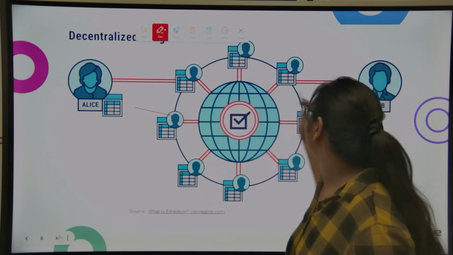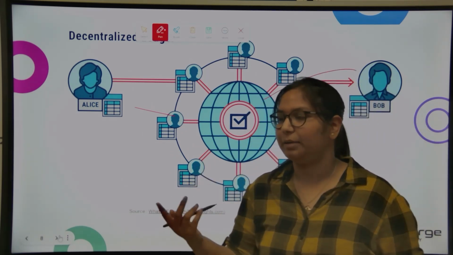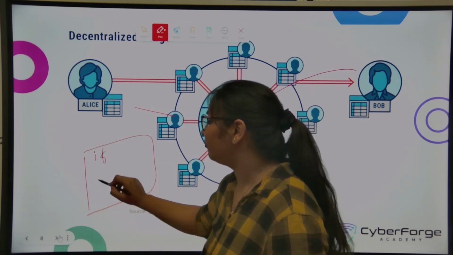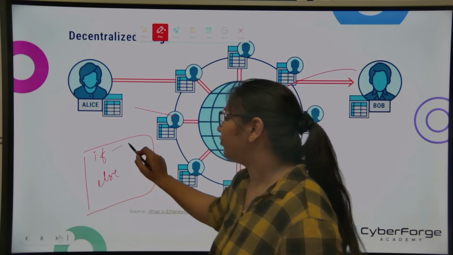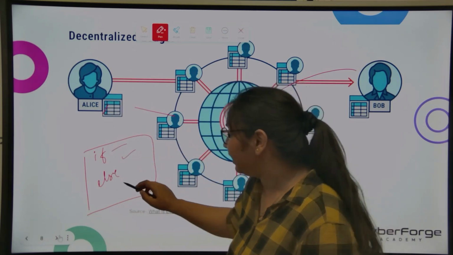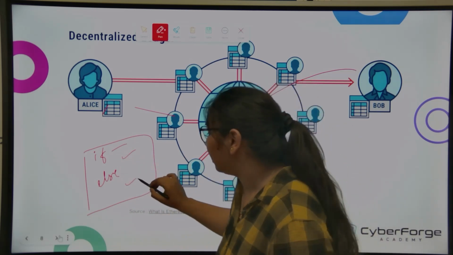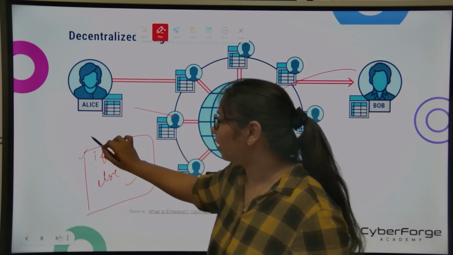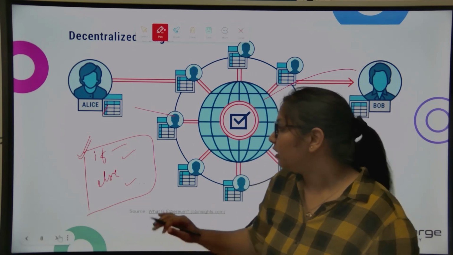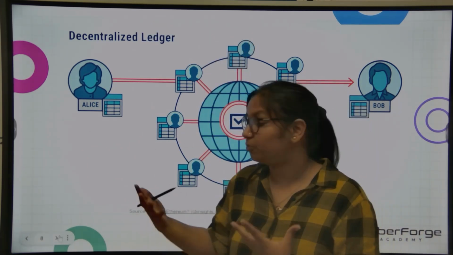Suppose Ellis and Bob both agree on one agreement which has an if and else condition: if it's a rainy day, then Ellis wins, or else, if it's not a rainy day, then Bob will win, and the transaction money will be sent accordingly. So this is a smart contract which executes automatically. This is what Ethereum provides, and that is why Ethereum is getting most popular these days.